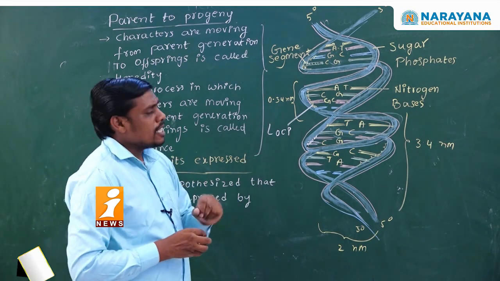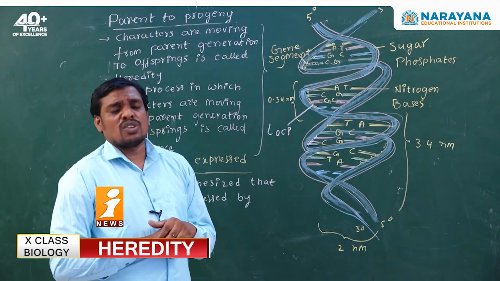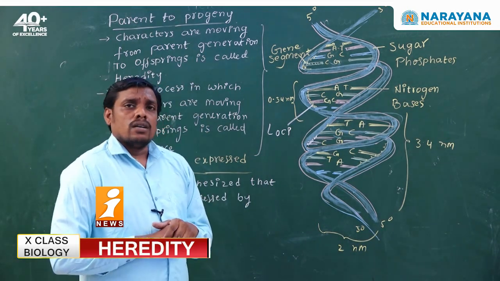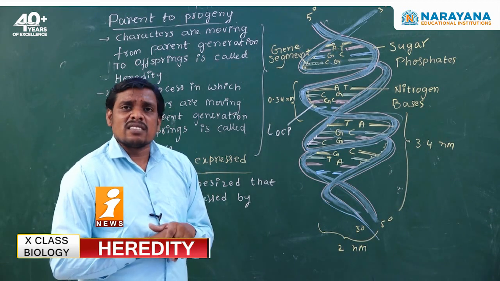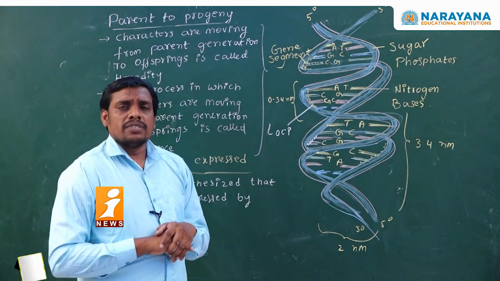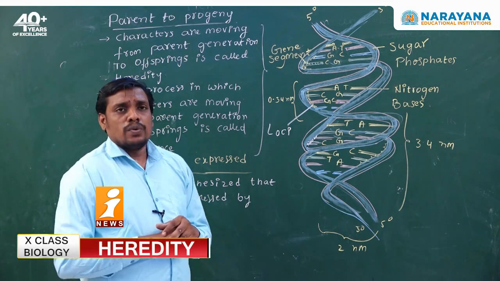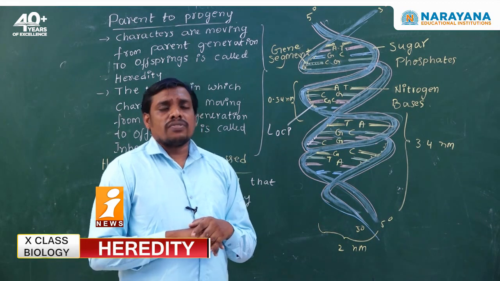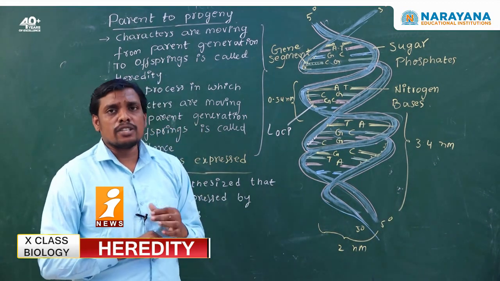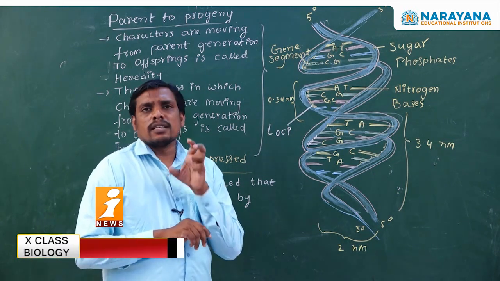In the year 1953, the detailed structure of DNA was given by the scientists James Watson and Francis Crick. In 1953, Watson and Crick gave a double helical structure for the DNA present in the nucleic acids. Nucleic acids are present inside the nucleus.